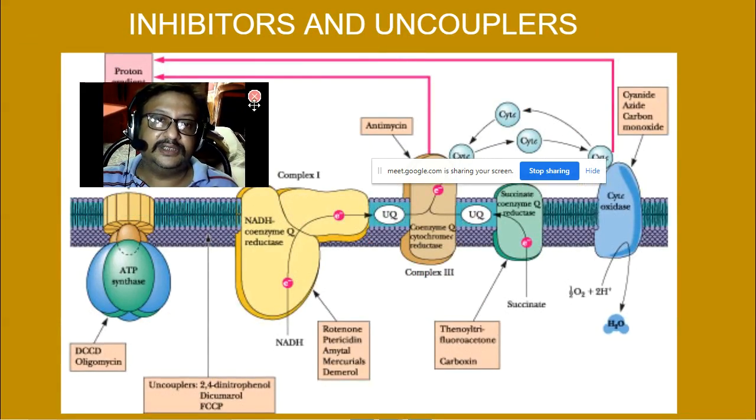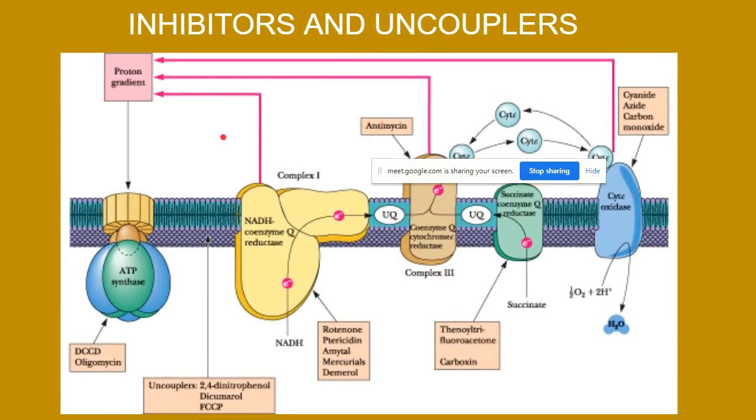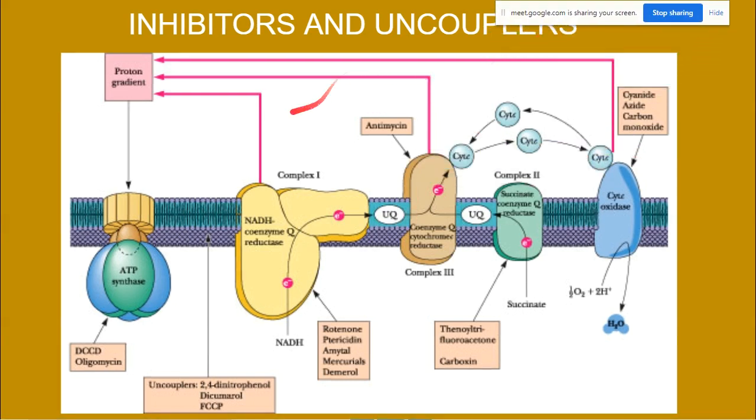So the next question is about the inhibitors and uncouplers. There are different inhibitors and uncouplers at different complexes, like cyanide, azide, carbon monoxide. They attack cytochrome C oxidase, or complex 4. This is where you take cyanide and die. This is the complex which is inhibited. You stop the electron transport chain.